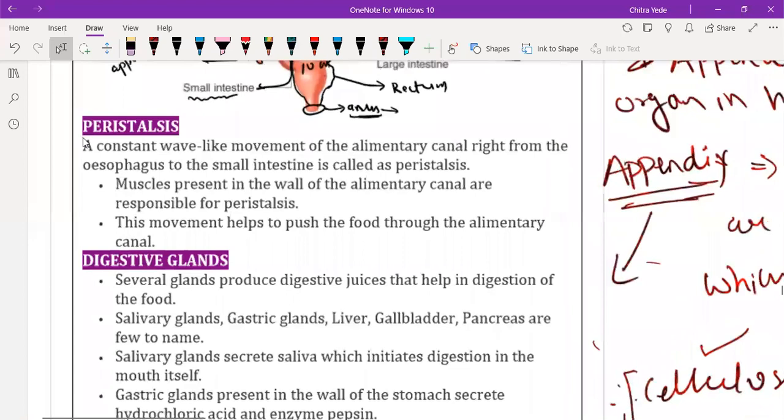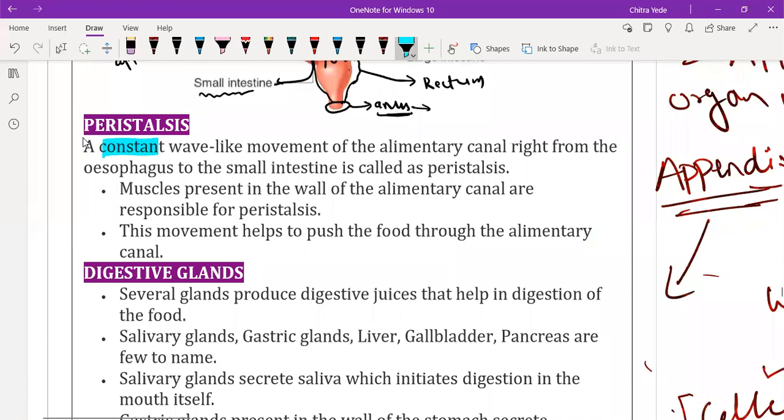The constant wave-like movement. See why it is called wave-like? Due to the contraction and relaxation of muscles of the esophagus or the alimentary canal, it is called wave-like movement.